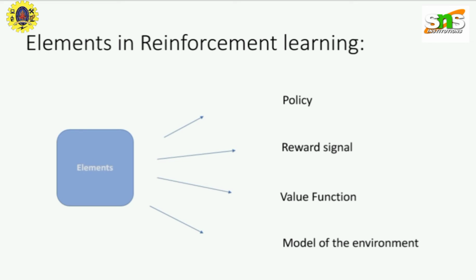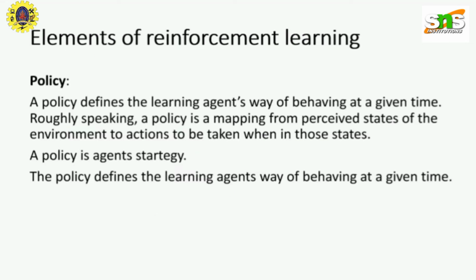There are four main elements in reinforcement learning. Those are policy, reward signal, value function, model of the environment. First, let us talk about policy. A policy defines the learning agent's way of behaving at a given time. A policy is a mapping from perceived state of the environment to action to be taken when in those states. In other words, policy is an agent's strategy.